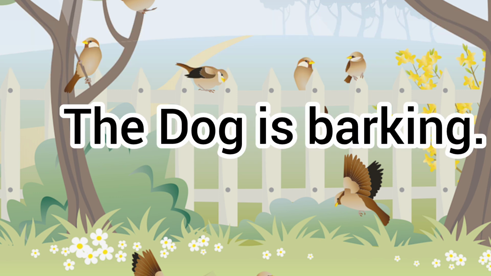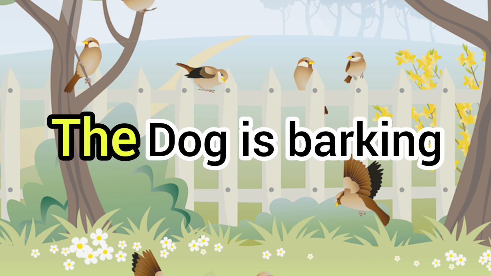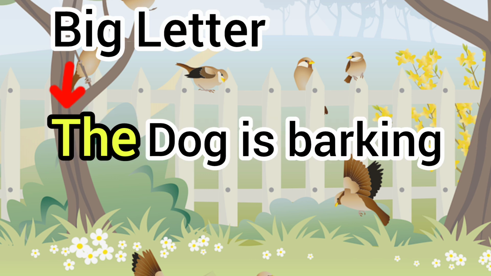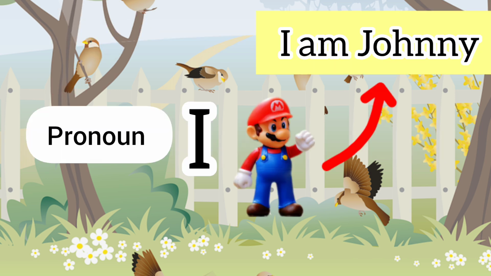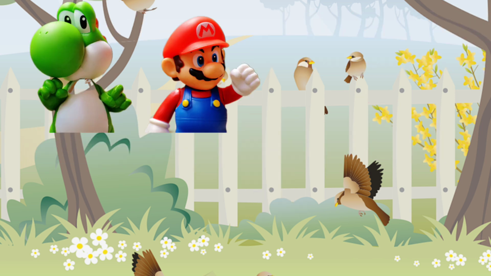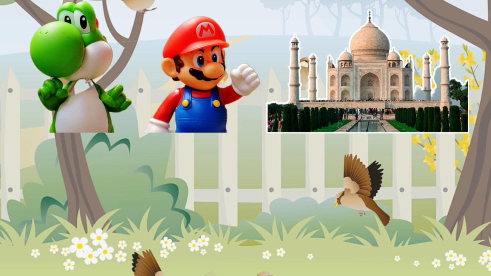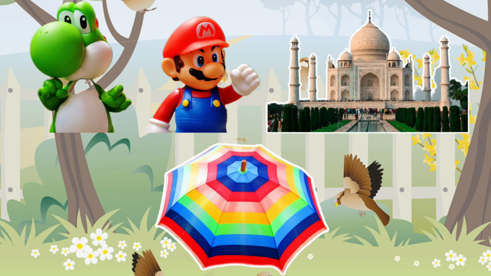The dog is barking. See here, first letter of the first word of a sentence. The dog is barking. In this sentence, the is first word. T is big letter. Capitalize the pronoun I. Capitalize the names of people, places, organizations, or things.